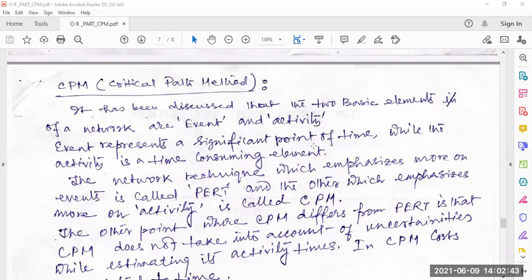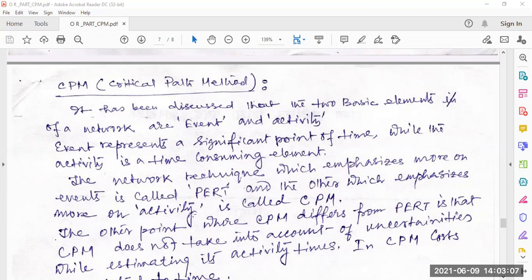The network technique which emphasizes more on the event is called PERT, project evaluation and review technique. And the one which emphasizes on the activity is called CPM. So that is the clear-cut difference between PERT and CPM.